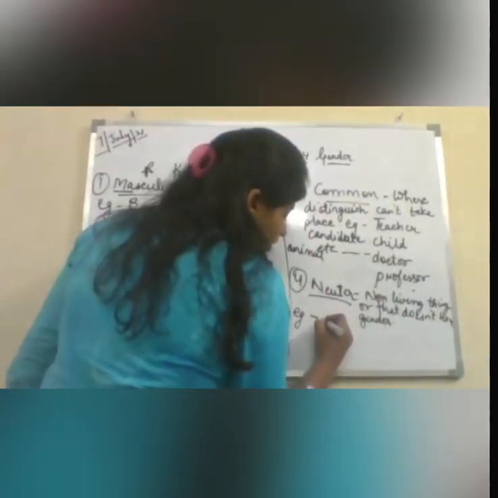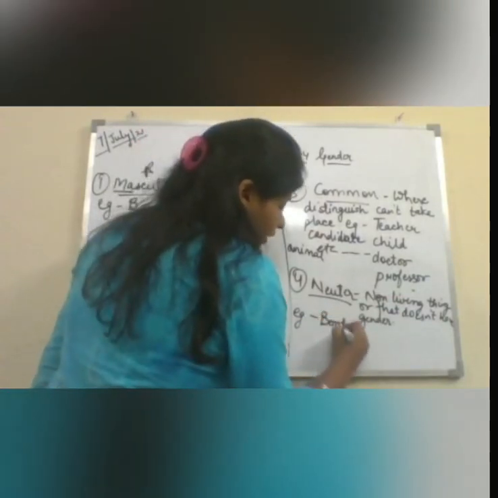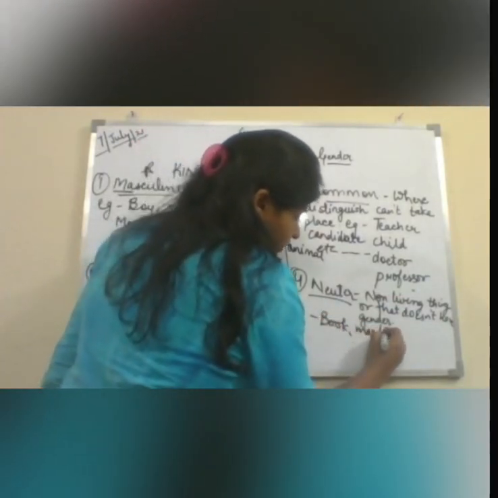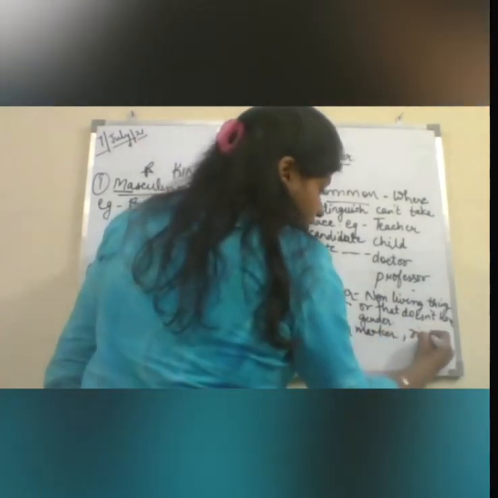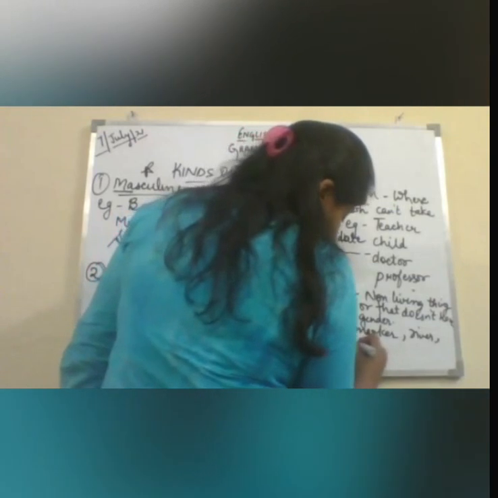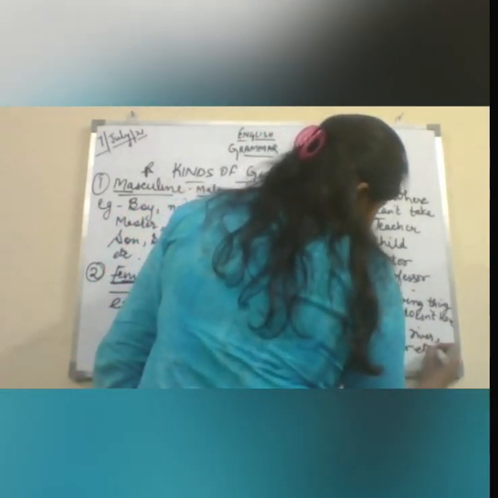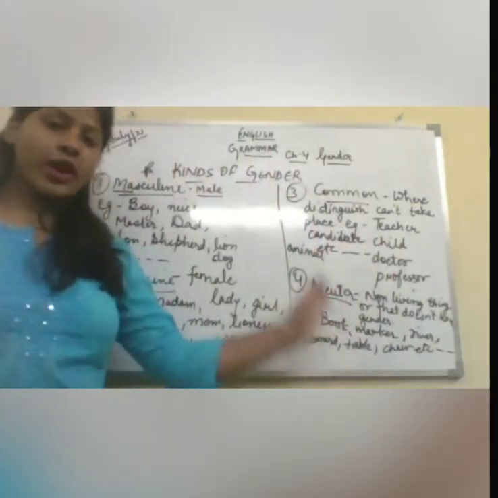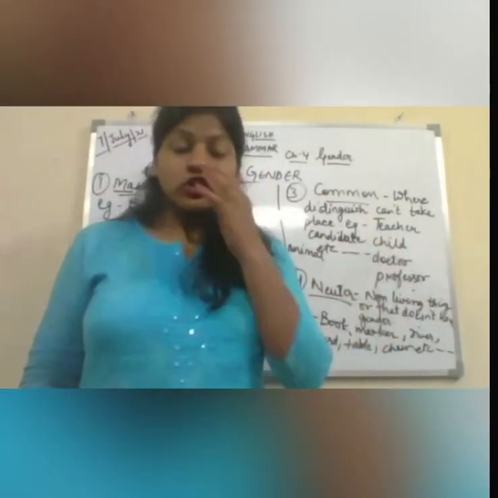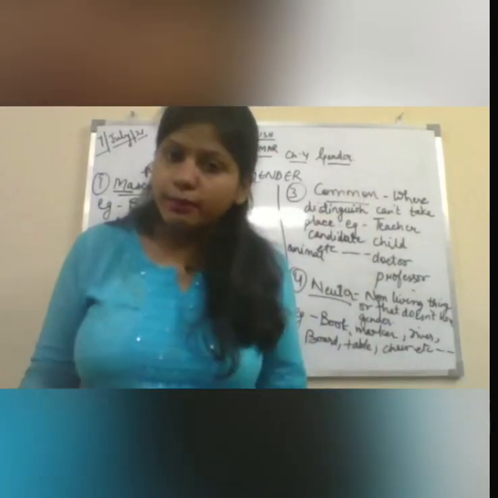Fine. So for neuter, I have given you a few examples already: book, marker, river, board, table, chair, etc., etc. There is no end. Fine. So here the categories of gender have been completed.